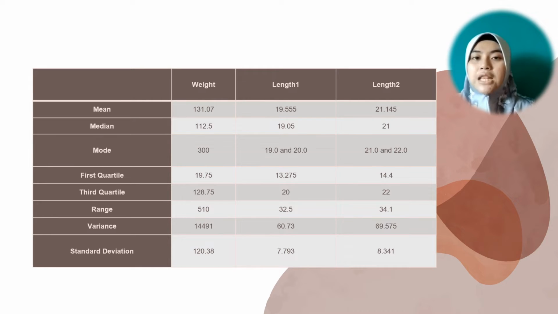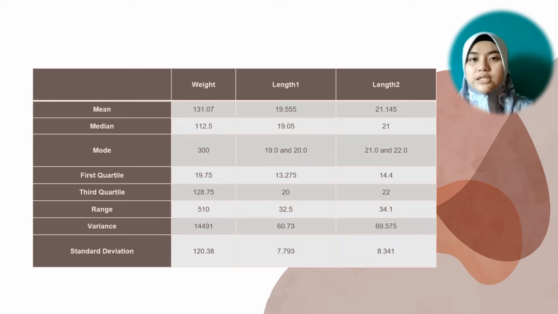So the mean for weight is 131.07 gram. For length 1 is 19.555 centimeter. For length 2 is 21.145 centimeter. Next is median. Median is the value that lies in the middle of the data when the data set is ordered. In the sample, there are 60 data entries, so that is an even number of data entries. That means the median is the average of the two middle data entries after arranging.